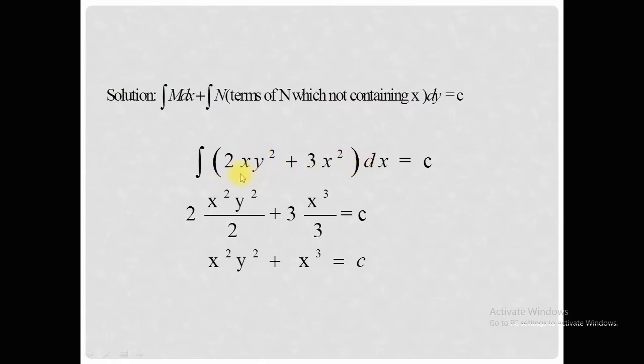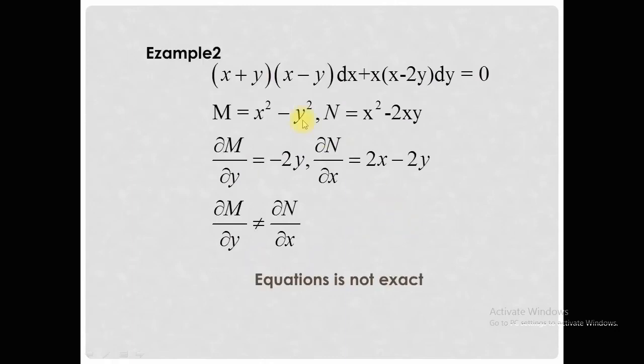Now for the integration of 2xy square, y square is treated as a constant, and the integration of x is x square divided by 2. Similarly, the integration of 3x square is x cube by 3; the 3 cancels, and the 2 cancels. So the simplest result is x square y square plus x cube equal to c. This is the solution of the given differential equation. Now here is another example.